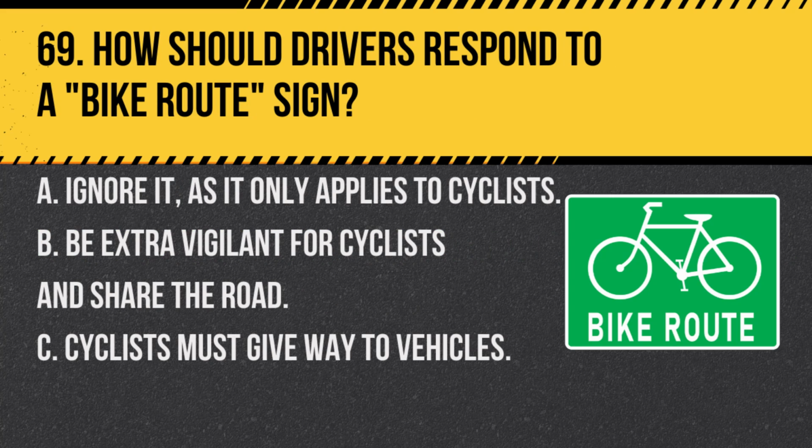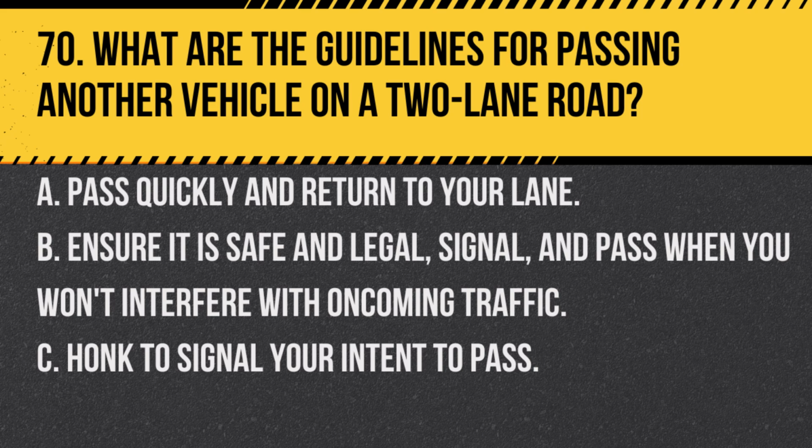Question 69. How should drivers respond to a bike route sign? A. Ignore it, as it only applies to cyclists. B. Be extra vigilant for cyclists and share the road. C. Cyclists must give way to vehicles. Answer. B. Be extra vigilant for cyclists and share the road. A bike route sign indicates an area frequently used by cyclists, so drivers should be particularly vigilant and share the road.